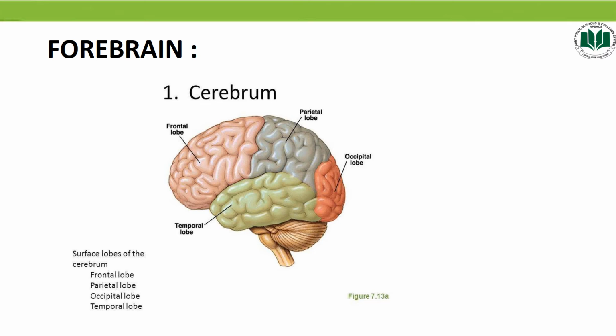Forebrain. So students, as we discussed in the previous slide, that the main component of the forebrain is cerebrum, thalamus, and limbic system.